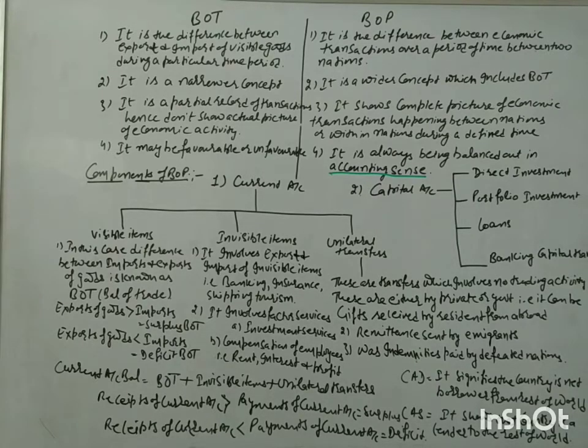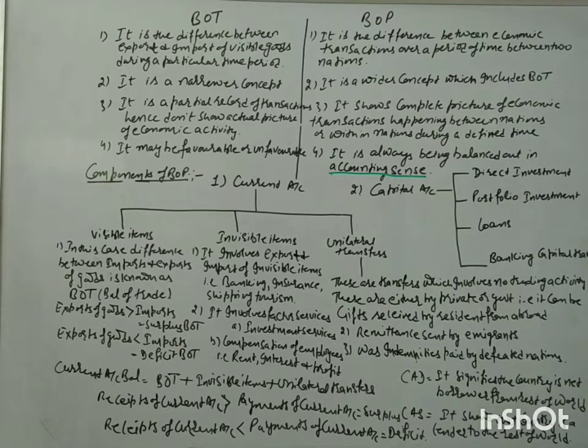So first of all, the current account aspects. The first element of current account is your visible items. Visible items come under the definition of balance of trade, as we have already discussed, that is the export and import of the goods which are measurable on the customs barrier.